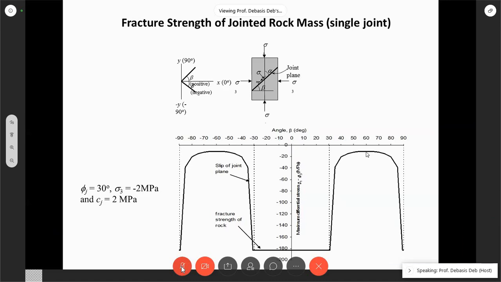Now you remember when you found out RMR, there is a favorable angle and an unfavorable angle. We reduce the RMR value. Have you done that? Have you studied RMR?